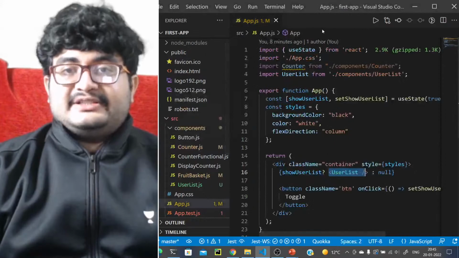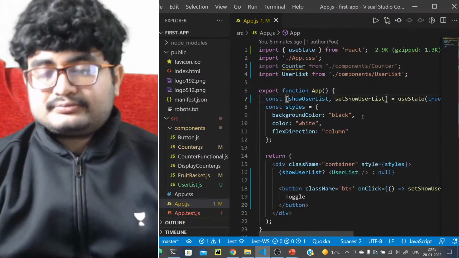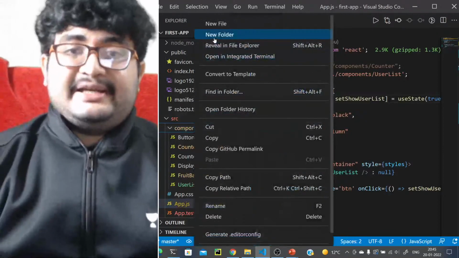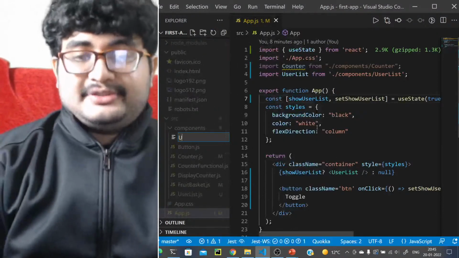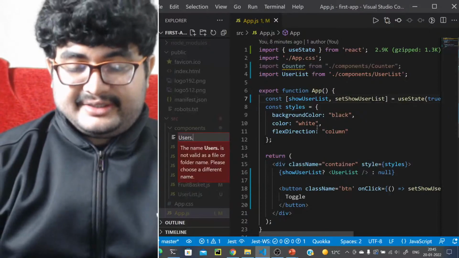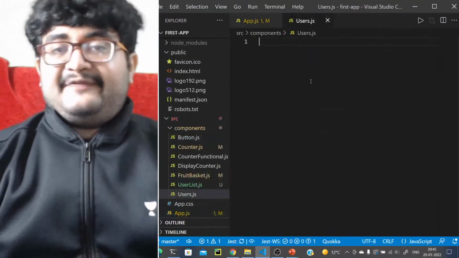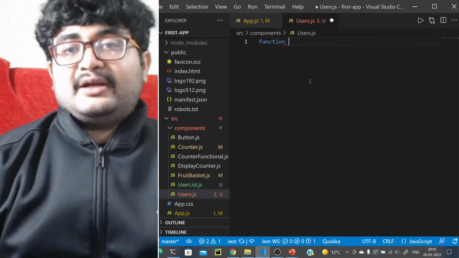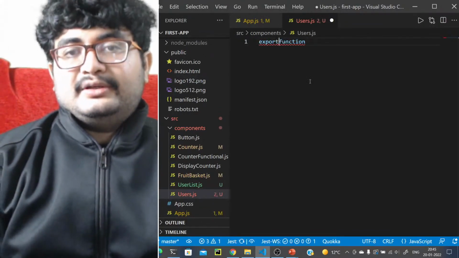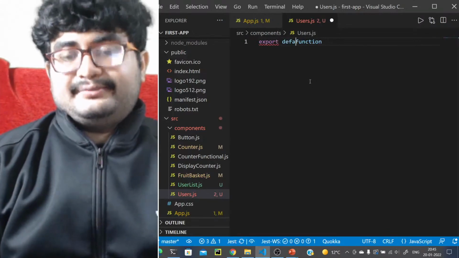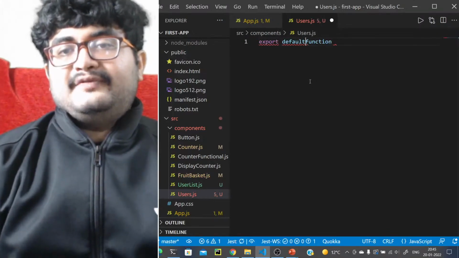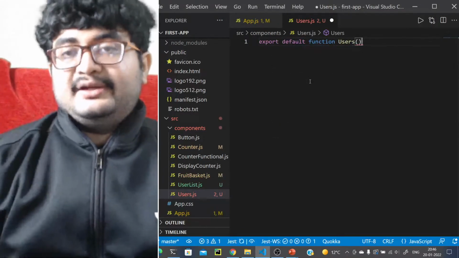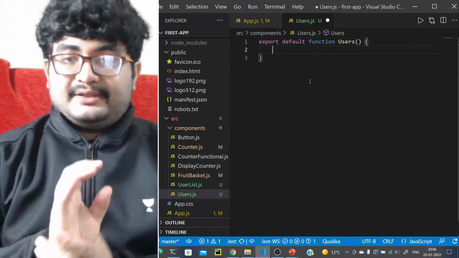So let's save the changes, and let's create a functional component now and understand these things. Let's call it user list, users.js. It will be a functional component. How do we create a functional component? Export default function, and let's call it users.